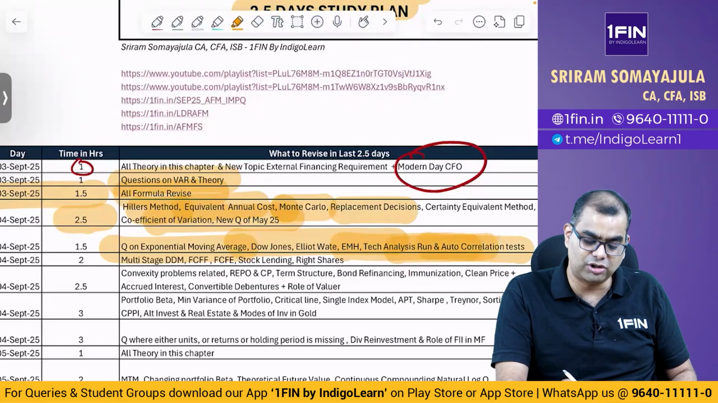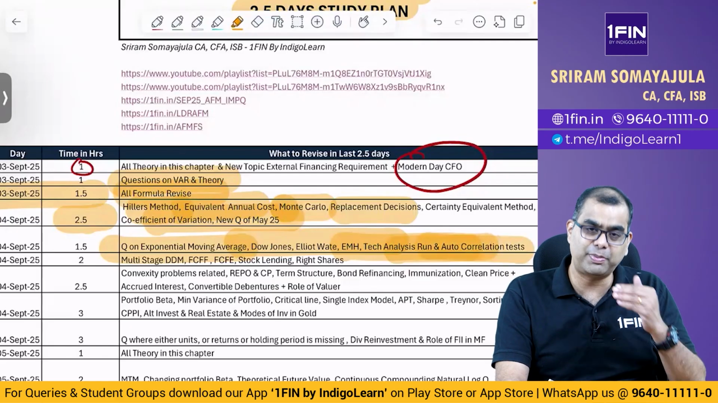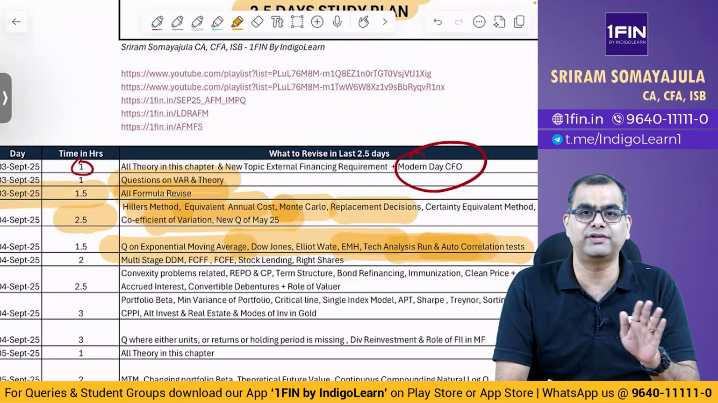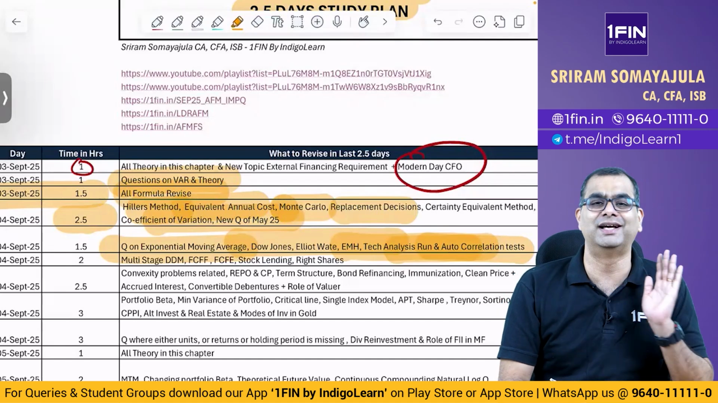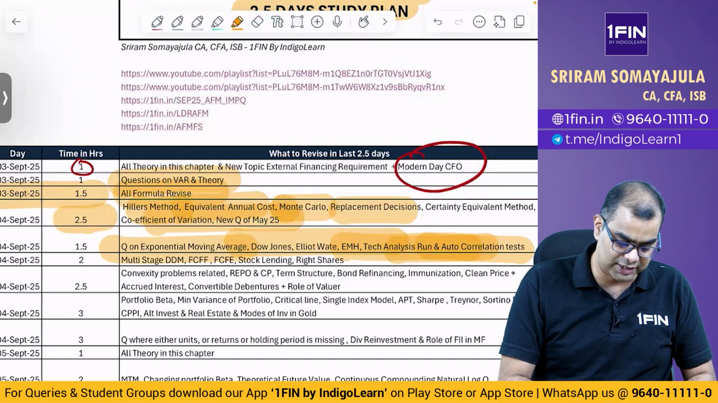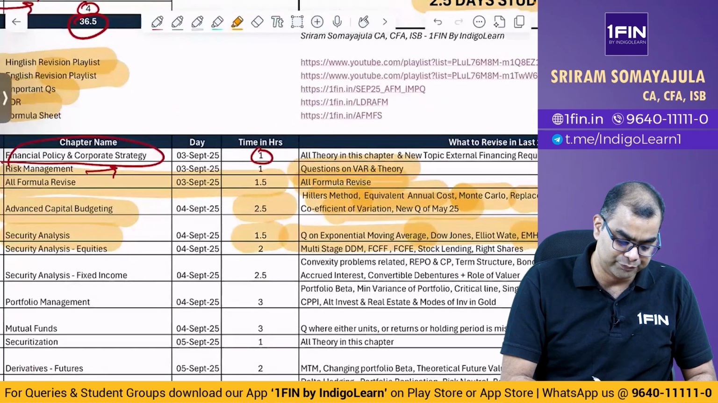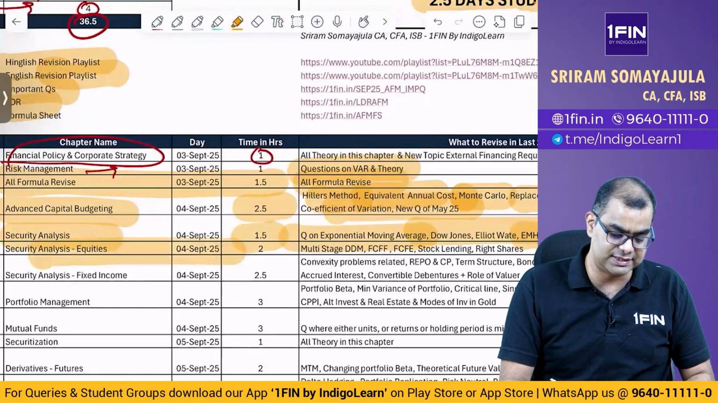So run test, autocorrelation test, bunch of these things. Please spend time. Just because it has appeared in May 25, there is no rule that it should not appear in September 25. So please go through that. Spend an hour and a half on that.